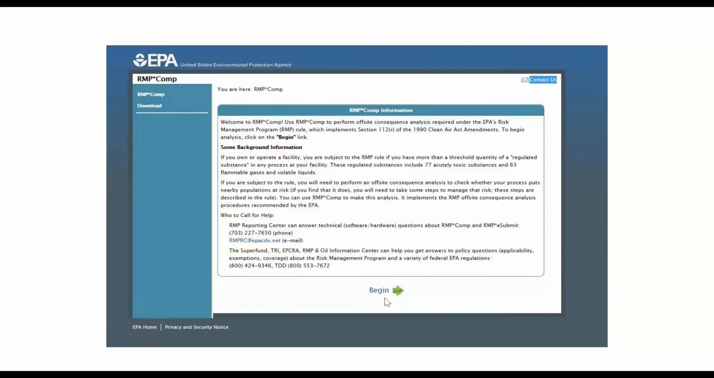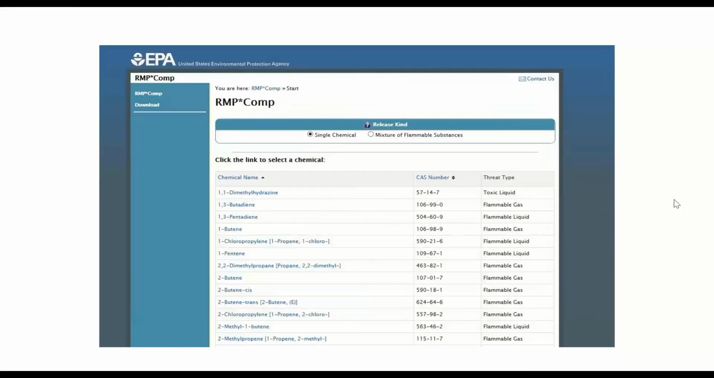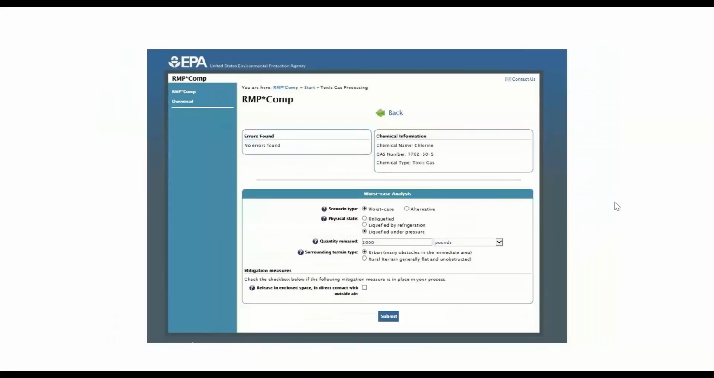Basically, you just bring it up on your computer and click begin at the bottom of the screen. It will bring you up to a chemical list. This is nothing more than a list of all those 77 toxic chemicals and 66 flammables. All you have to do is scroll down, pick the chemical that you have, and click on it, and it's going to populate here. Then you just click on worst case scenario.